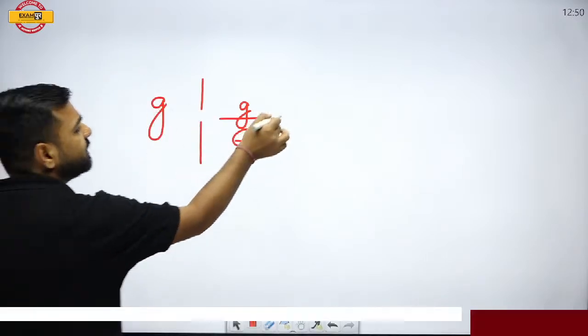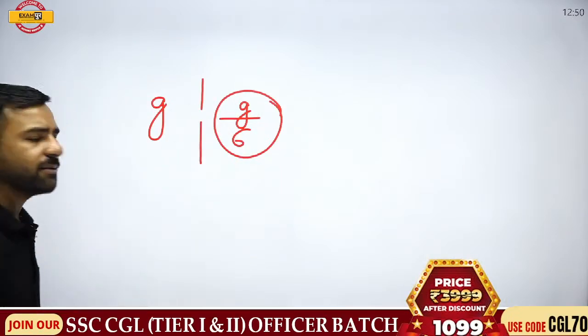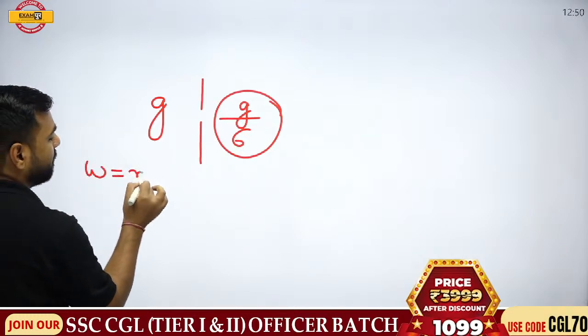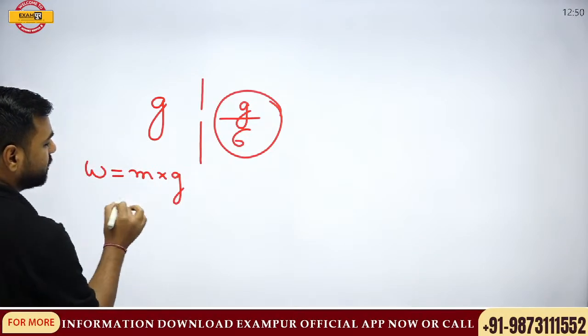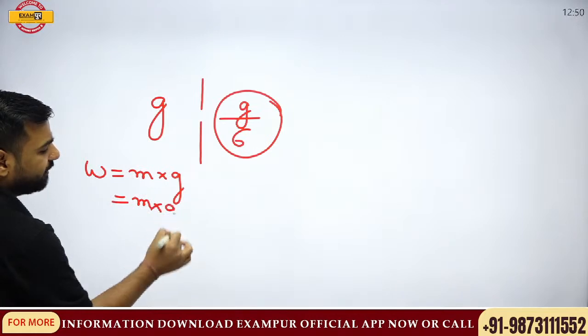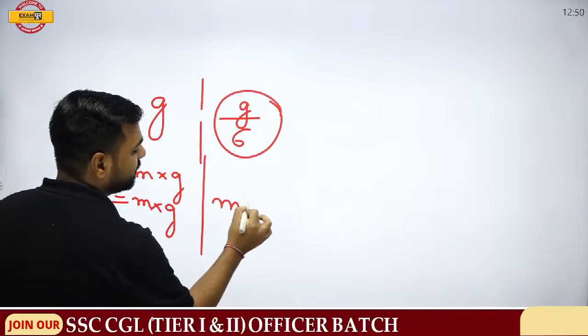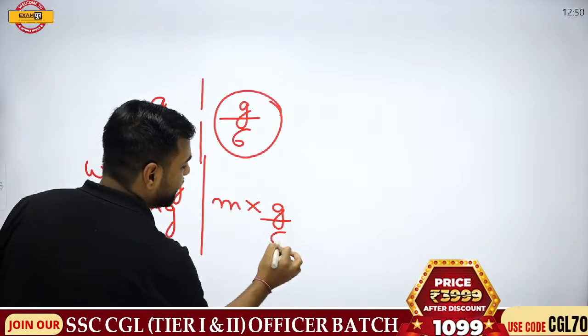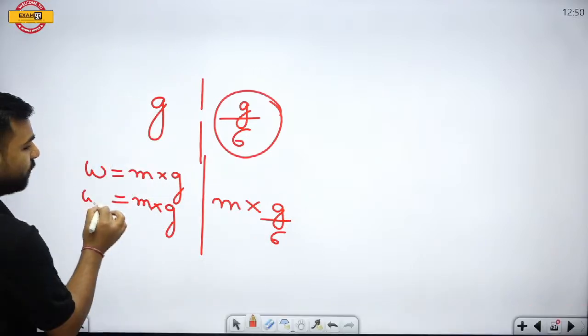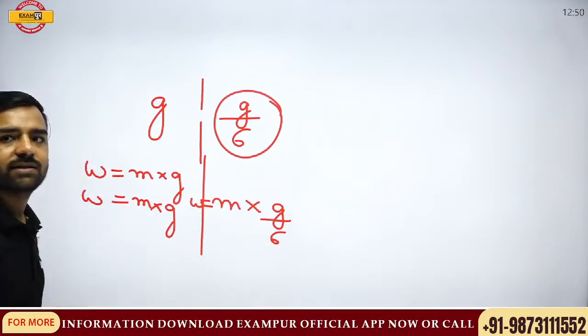The gravity on the moon is g by 6 of the earth. Weight is equal to mass into gravity, so it depends on the gravity. On the moon it is m into g by 6. Because of this, weight becomes 1/6. So this is the reason.